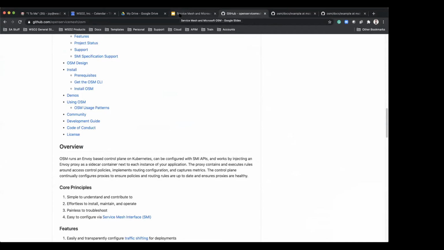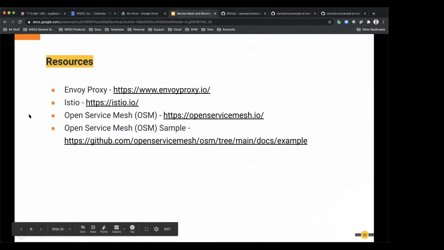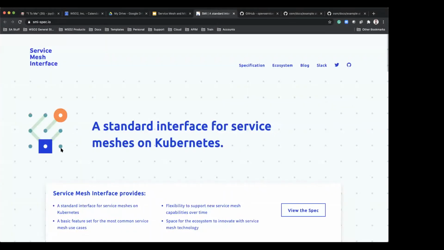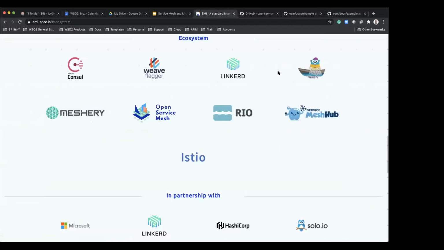One key thing to note here is the dependency on the Service Mesh Interface API, because there are already around 9 providers who participate in this ecosystem.